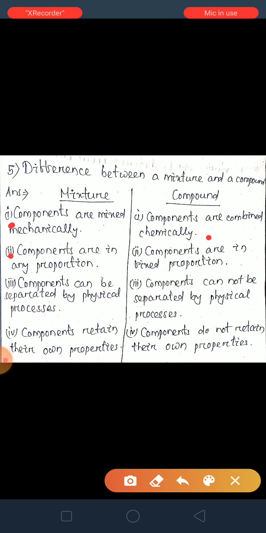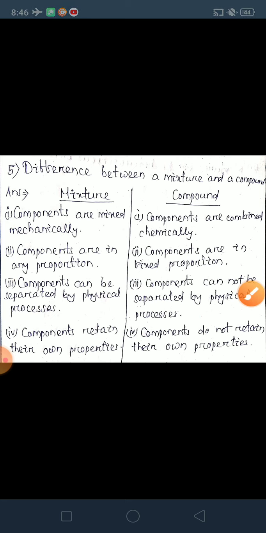Second, in a mixture, components are in any proportion, but in a compound, components are in fixed proportion. Third one, components can be separated by physical processes in a mixture, but in a compound, components cannot be separated by physical processes. The fourth one, components retain their own properties in a mixture, but in a compound, components do not retain their own properties.